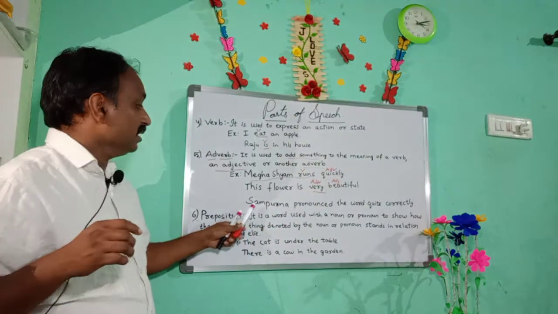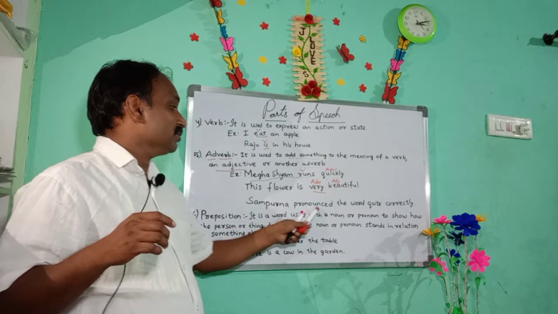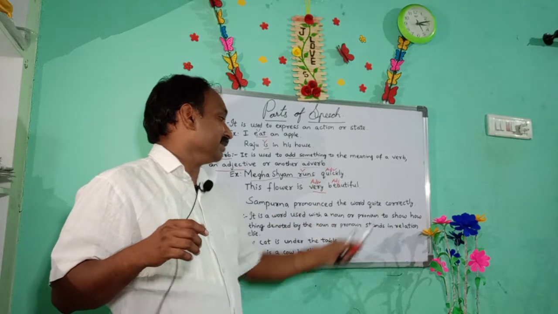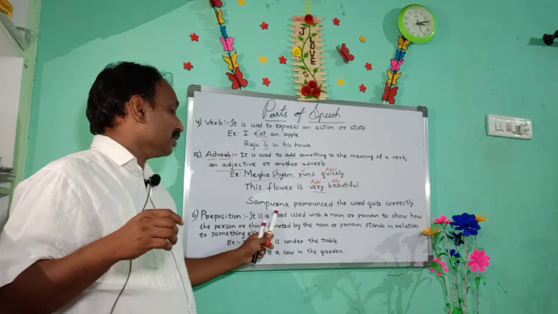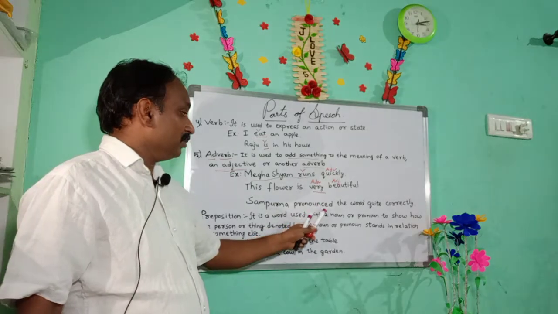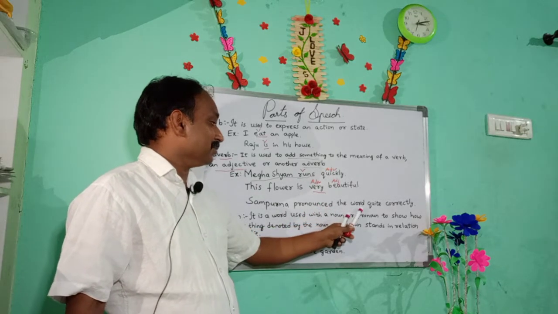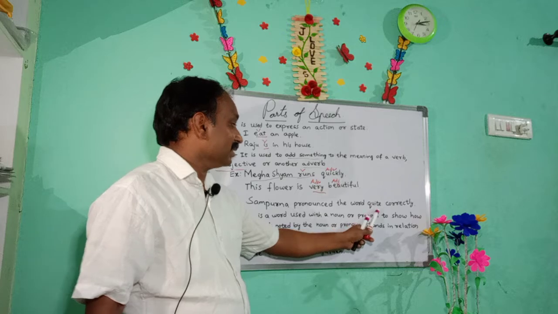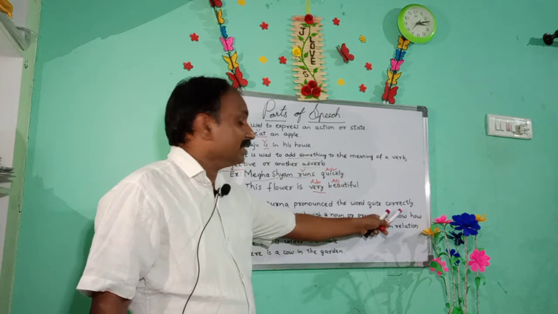Now let us see: Sampurna pronounced the word quite correctly. Here Sampurna is a noun, pronounced is a verb, and word is a noun, but quite is an adverb, and correctly is also an adverb.